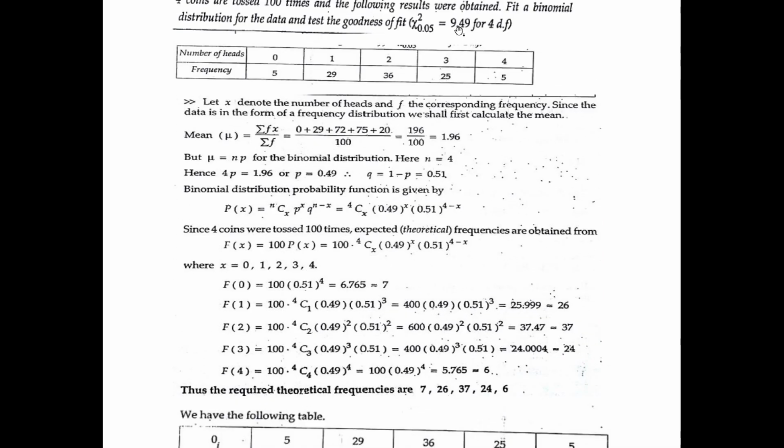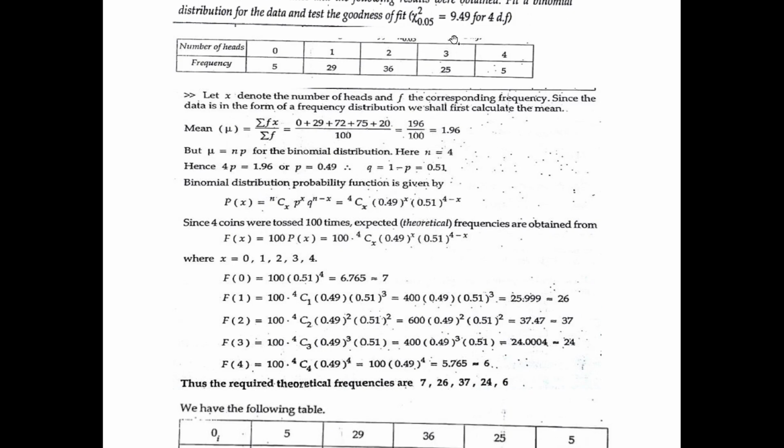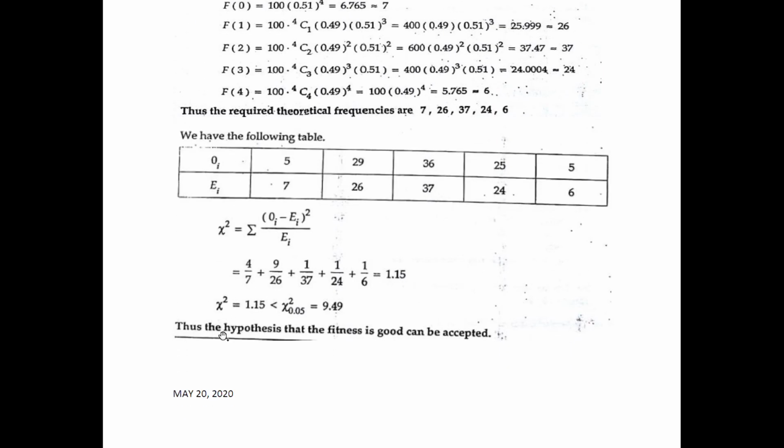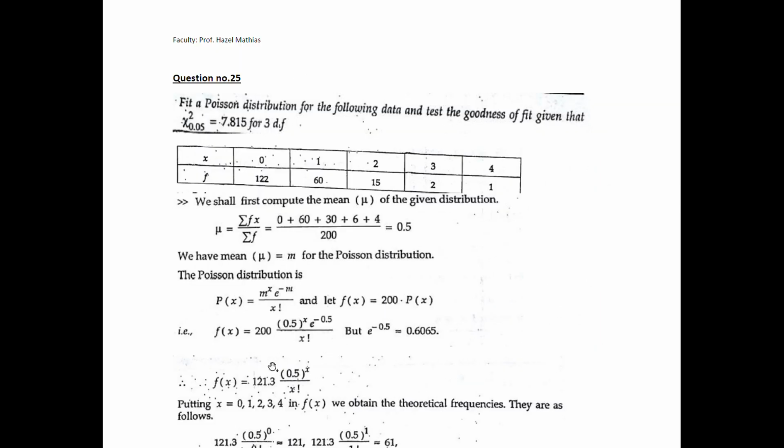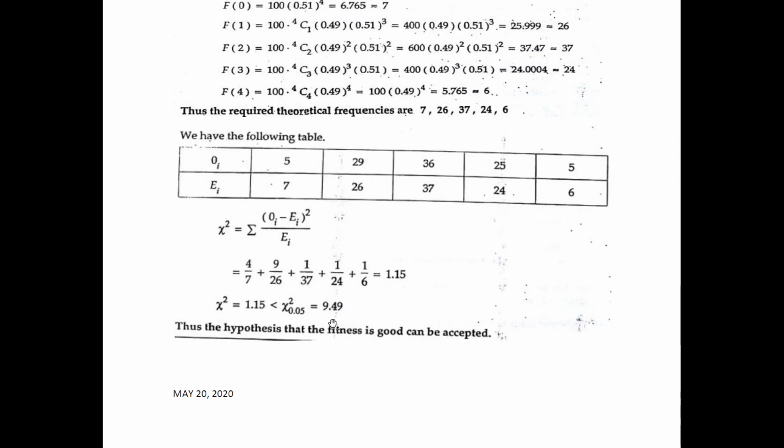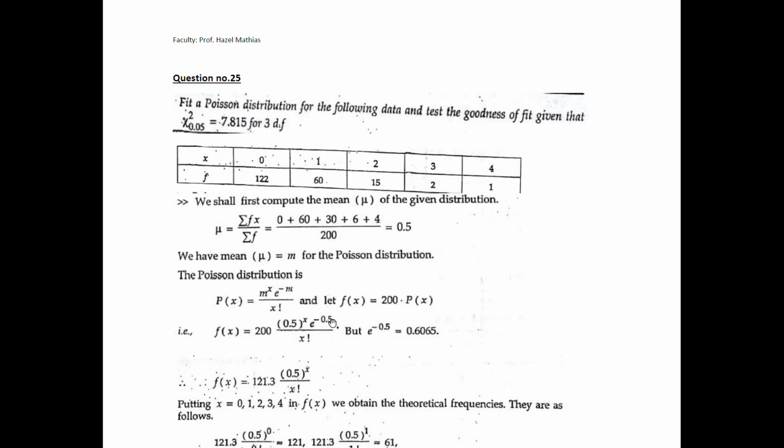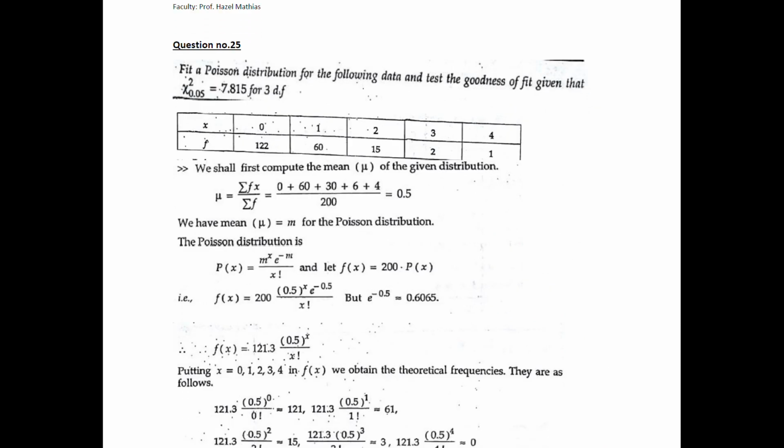So on calculating, we get the chi-square value as 1.15, which is less than the tabulated value, which is 9.49, which is given over here. For 4 degrees of freedom, the chi-square value is given to be 9.49. So we can conclude that the hypothesis of goodness of fit is accepted because the calculated value is less than the tabulated value. So this hypothesis can be accepted. Let's discuss the next question.